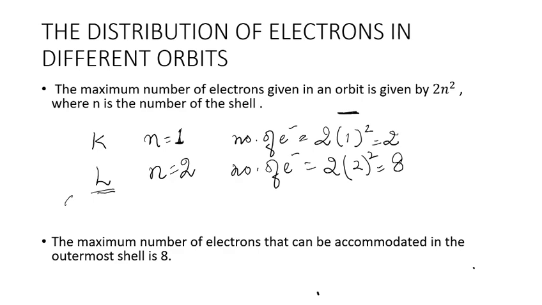The maximum number of electrons that can be accommodated in the outermost shell is 8. This rule is also known as the octet rule, that the outermost shell can have a maximum of 8 electrons.